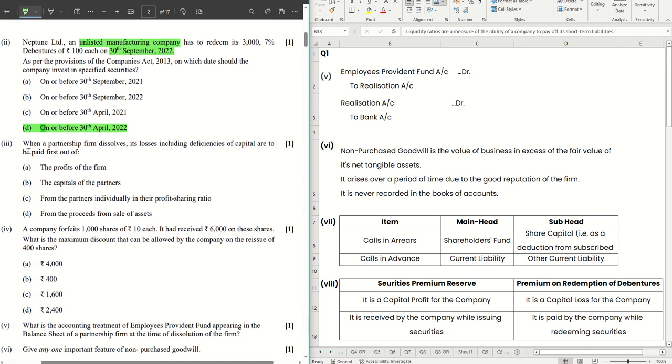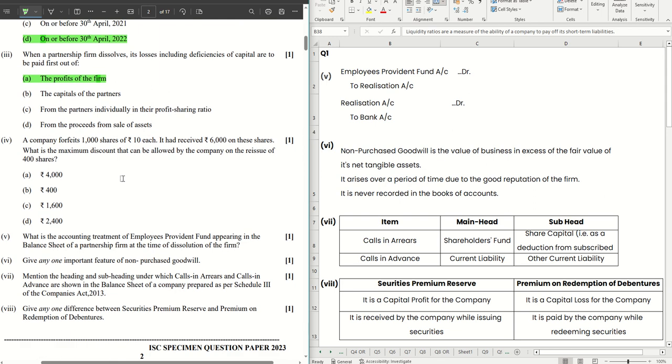Next one, when a partnership firm dissolves, its losses, including deficiencies of capital, are to be paid first out of. So this is straight away paid out of profits of the firm. That's the guideline. Okay, next one.